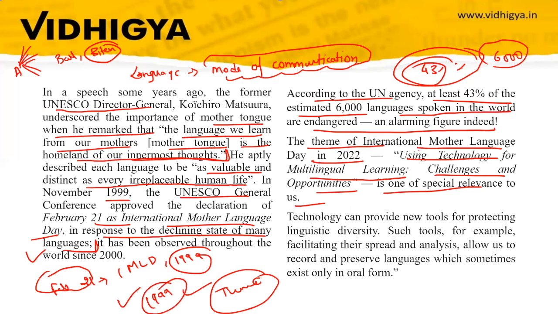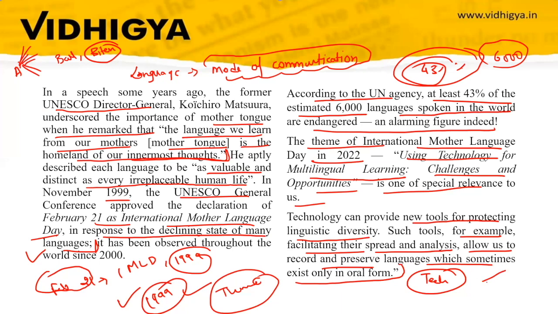It got recognized. So it says that technology can provide new tools for protecting linguistic diversity. Such tools, for example, facilitate their spread and analysis, and allow us to record and preserve languages which sometimes exist only in oral form. So through the use of technology, it can be easy to spread and analyze those languages, and to record and preserve those languages which are currently preserved in oral form.